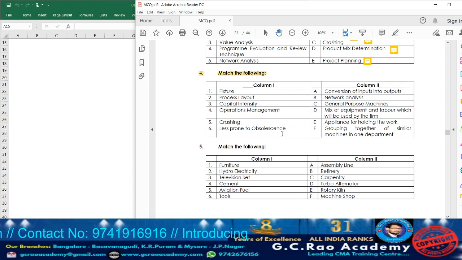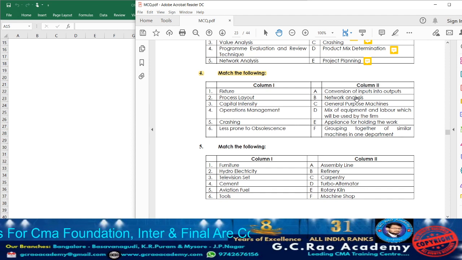Usually the general purpose machines which will be utilized in an intermittent production system, what happens for those machines? They will not become obsolete easily. They are less prone to obsolescence. Now let us go through column 2.